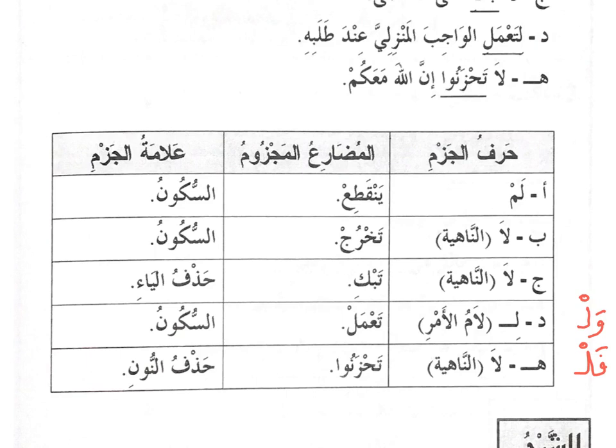There are several other words which belong to this group of huruf al-jazm, but in this lesson we only learn three of them: lam, la an-nahiya, and lam al-amr.